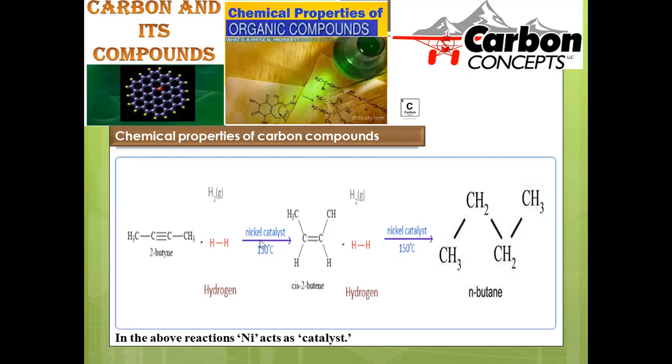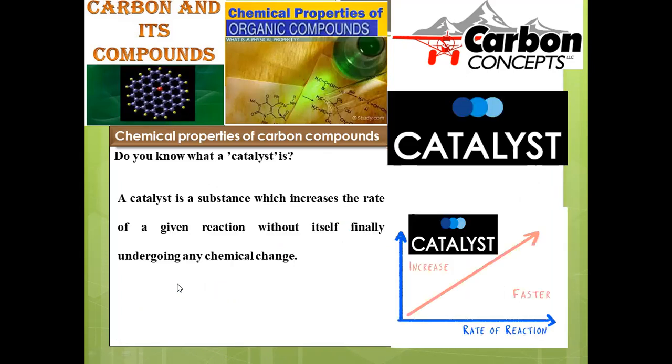So in order to carry out this reaction, the nickel catalyst is the suitable catalyst to fasten the rate of the reaction. Catalyst is nothing but a substance which itself will not participate in the reaction, but is used to increase the rate of the reaction. A catalyst increases the rate of reaction without itself finally undergoing any chemical change. Itself will not transform into any product, but it accelerates the rate of reaction. It will boost the rate of the reaction; that is called a catalyst.